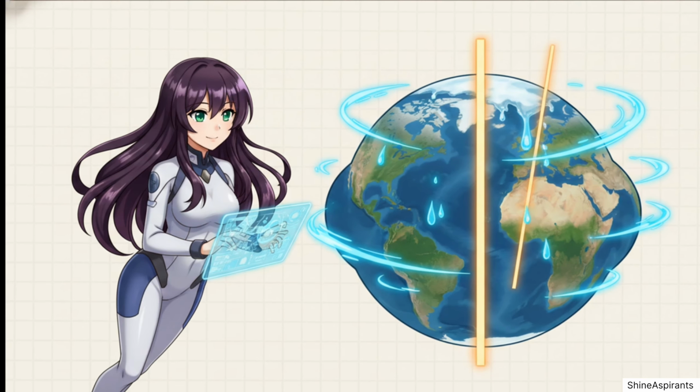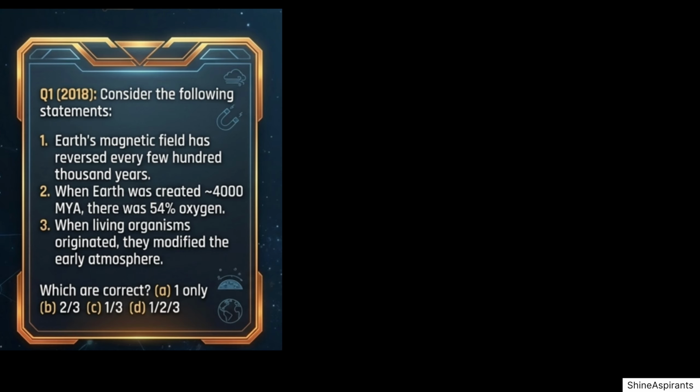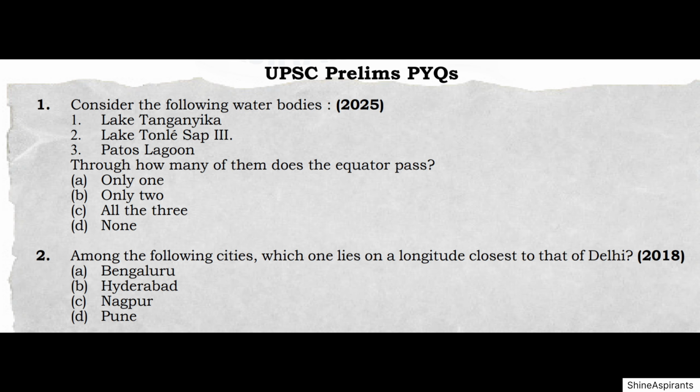Statement 1 true. Earth's magnetic field does reverse periodically. This is called geomagnetic reversal and is proven through rock studies. Statement 2 false. The early Earth had no free oxygen. Oxygen only appeared around 2 billion years ago through photosynthesis. So 54% oxygen is completely wrong. Statement 3 true. Early organisms like cyanobacteria performed photosynthesis and released oxygen, permanently changing the atmosphere. Answer C, correct.